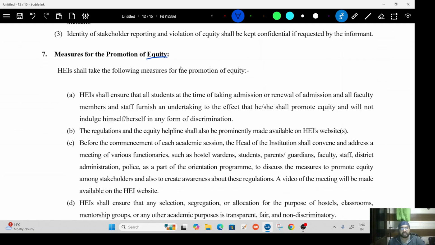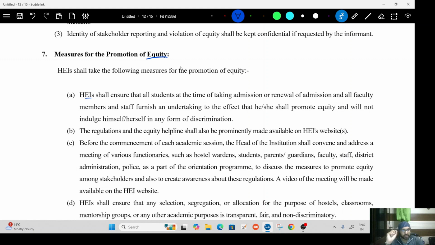Now, the last few things which you want to understand is how this equity, again, equity is a term we use. Remember, go back to the definition of equity. How will you promote equity? Now, this can be another way where you can say that there will be discrimination against any particular caste group. So, we need to understand how equity will be promoted. Again, remember all the definitions which we have covered.